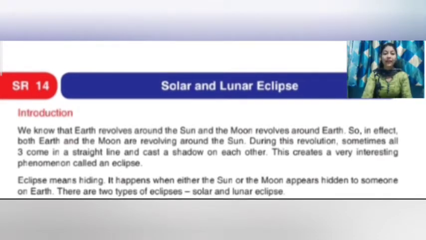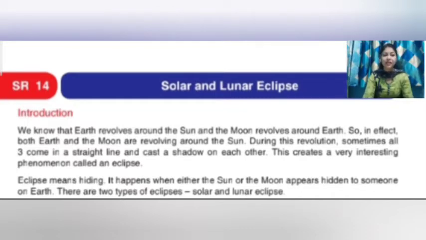We know that Earth revolves around the Sun and Moon revolves around the Earth. So in effect, both Earth and the Moon are revolving around the Sun. During this revolution, sometimes all three come in a straight line and cast a shadow on each other.